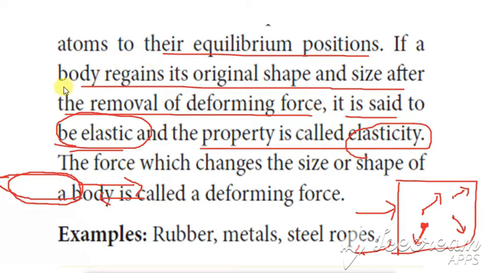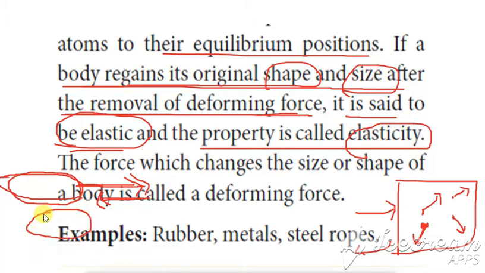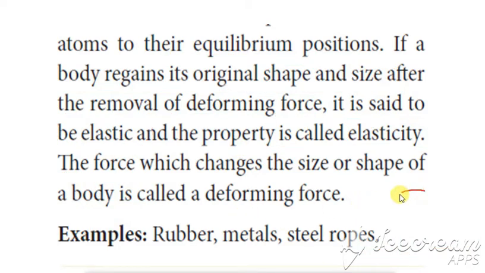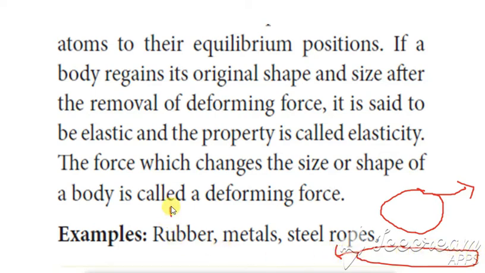So when a body regains its original shape and size after the removal of the deforming force, you give the deforming force, and when you remove it, the body comes back to its own position. That body is called elastic, and the property is called elasticity. So this is an object. When you give the deforming force, it elongates, and when you remove the deforming force, it comes back to its same position as the first one.